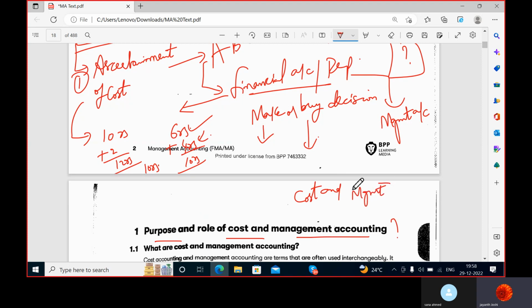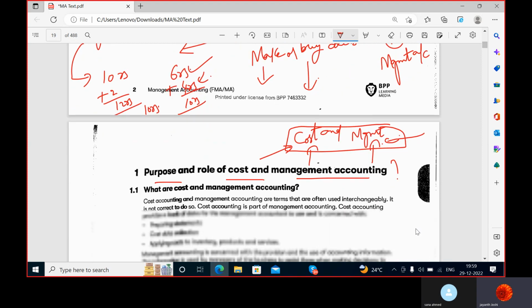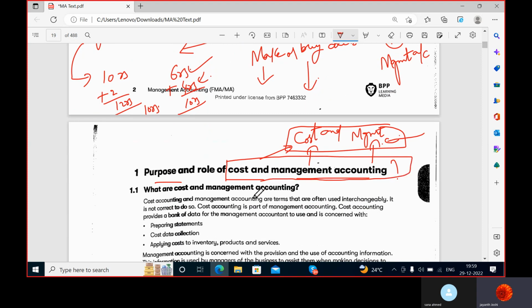That means one person who is a cost accountant and also a management accountant performs this dual function, costing as well as management accounting. Understood? Okay, sir. That is the reason why they don't segregate this. They put it as cost and management accountant, not cost or management accountant.